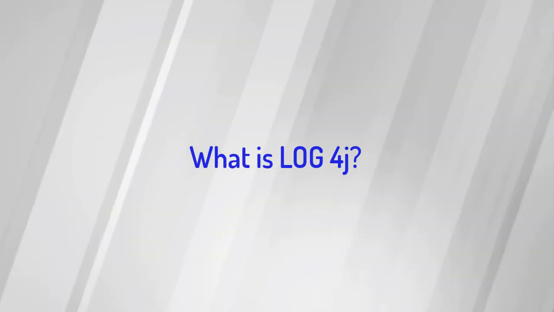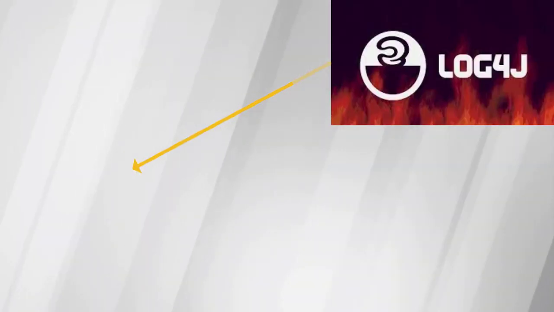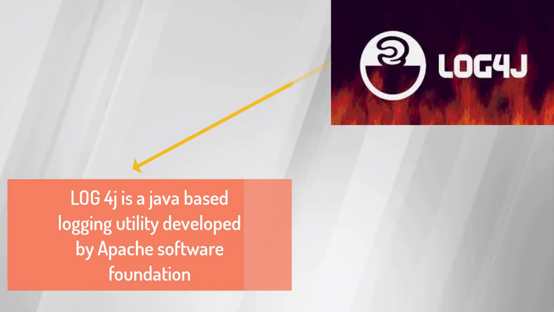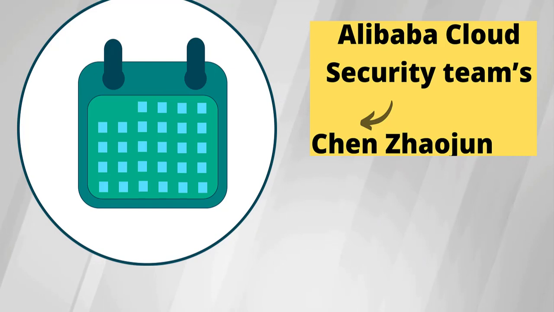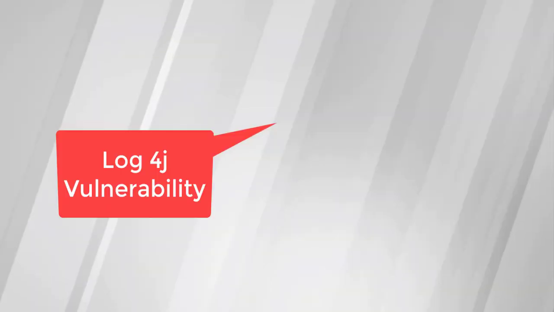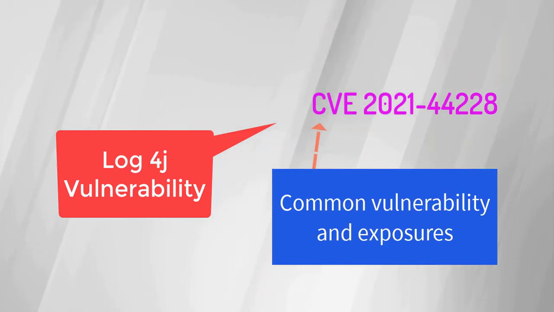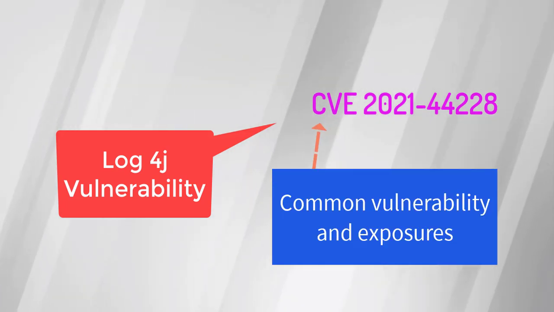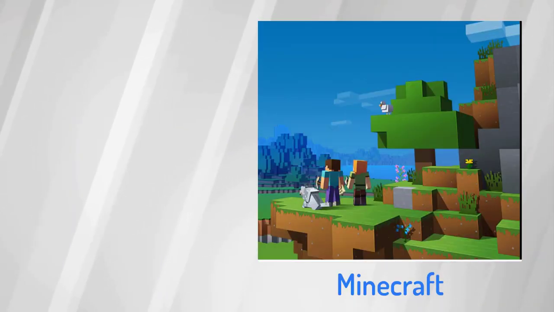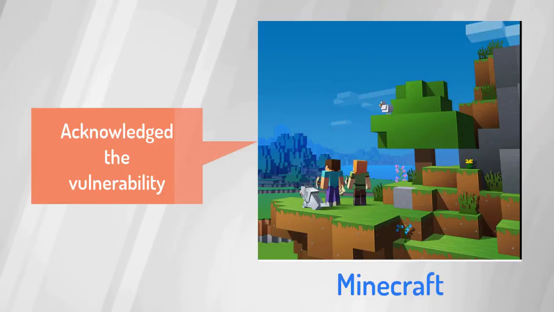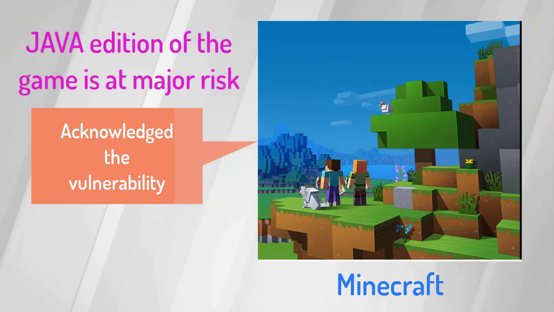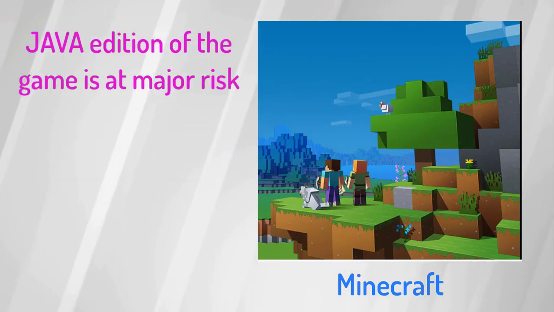What is this Log4j? Log4j is a Java-based logging utility developed by Apache Software Foundation. This vulnerability came into light on December 9 and it was highlighted by Alibaba Cloud Security Team. It is officially called a CVE, that is Common Vulnerabilities and Exposures. Microsoft-owned Minecraft was one of the first to acknowledge the flaw and issued a statement saying that the Java edition of the game was at major risk of getting compromised.